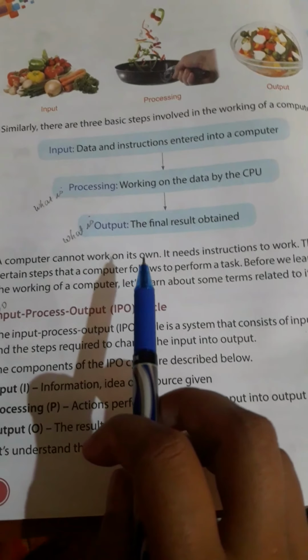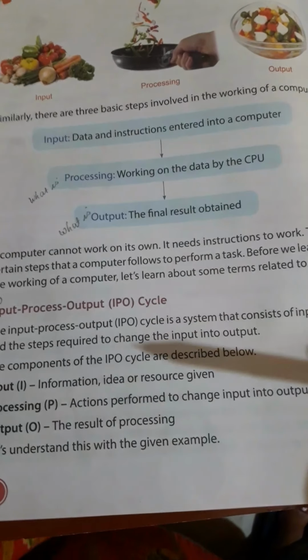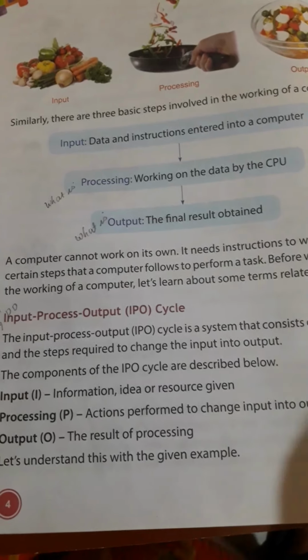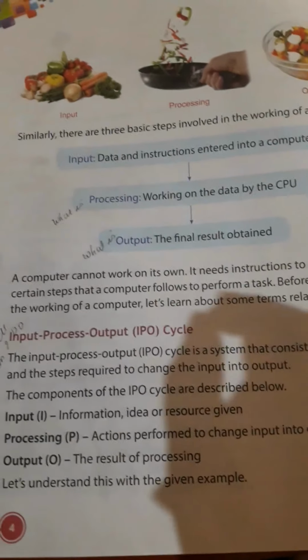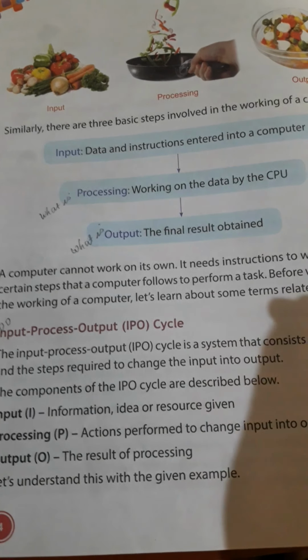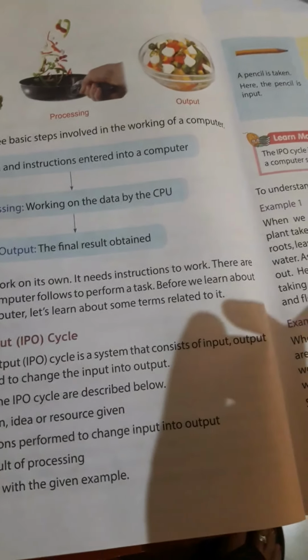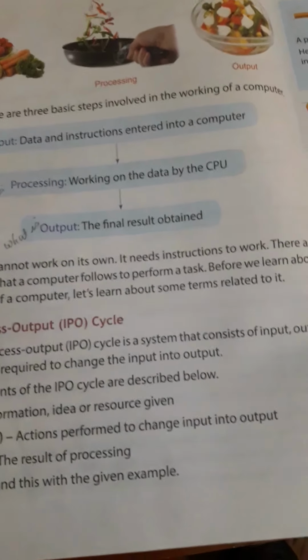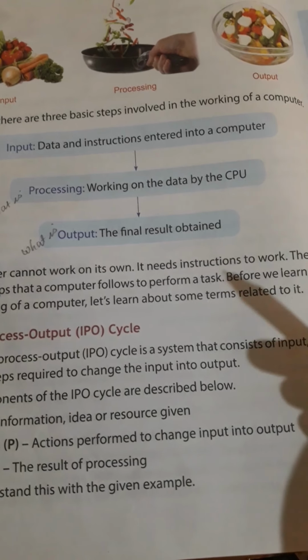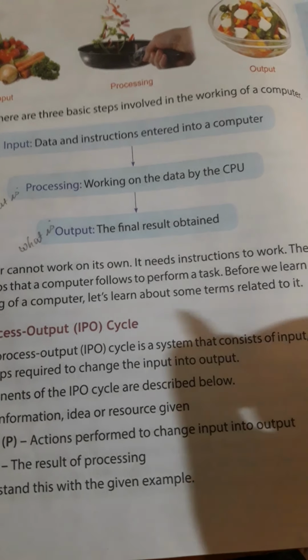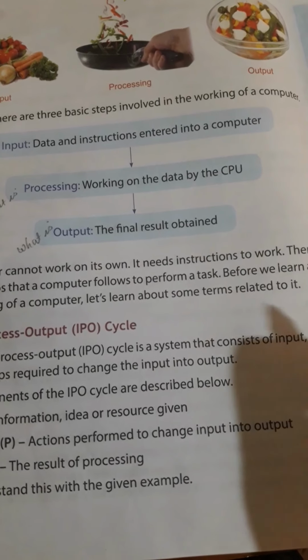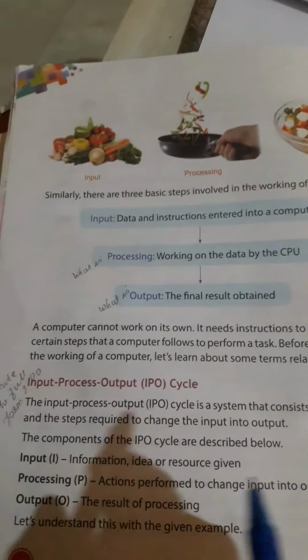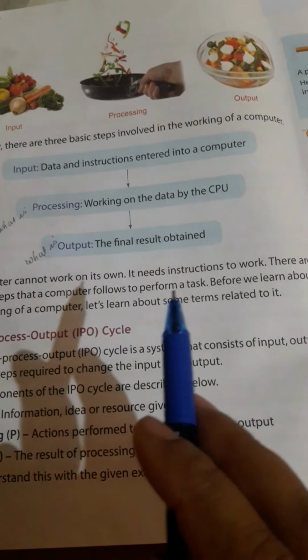Got it? Then, a computer cannot work on its own. If the user does not do anything, the computer cannot do anything by itself. So a computer cannot work on its own and needs instructions to work. Say I gave 2 and 2, what should it do? Plus, minus, what? The computer cannot do anything if I do not give an instruction that you have to do plus or minus. After I give the plus sign, only then will the computer add. Got it? Then there are certain steps that a computer follows to perform a task.